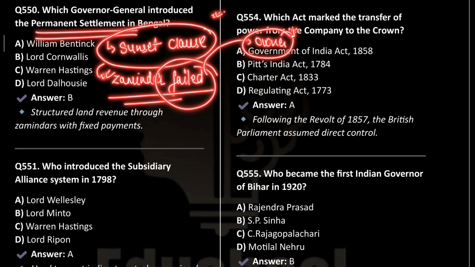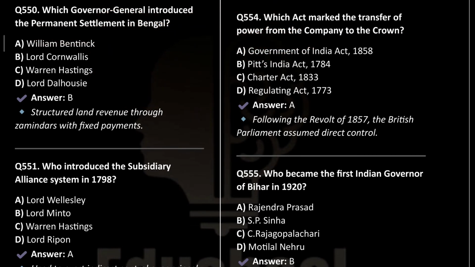Zamindars were the hereditary owners of the land. So if the zamindar failed to pay the sum by sunset, their hereditary right was ceased. Their control over the land was ceased. Okay? This is the sunset clause, and it is related to the permanent settlement, or to land revenue. Okay, you have to remember this sunset clause, this question can come.